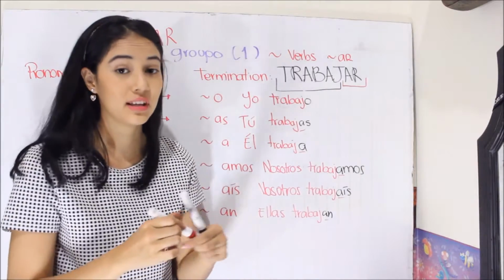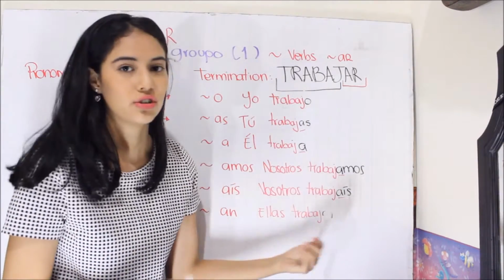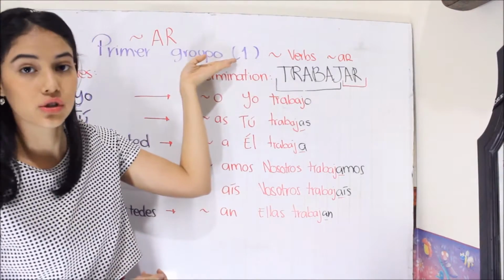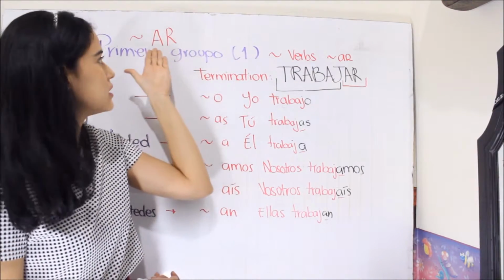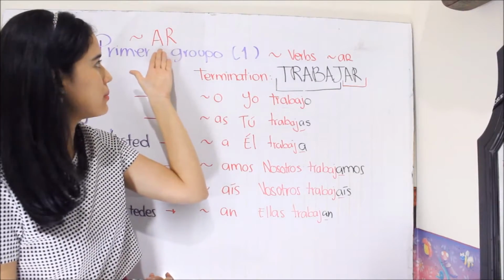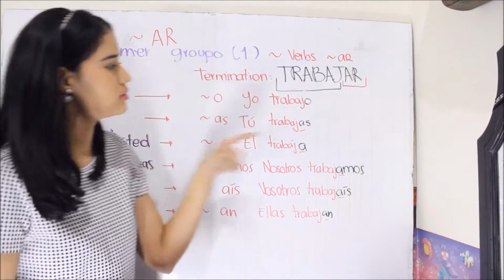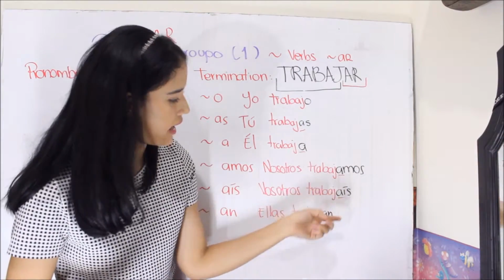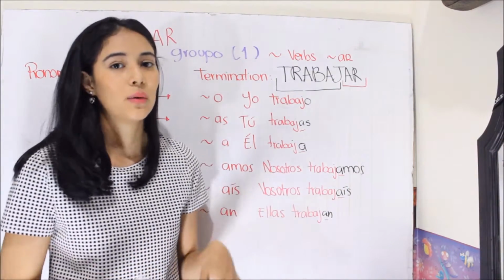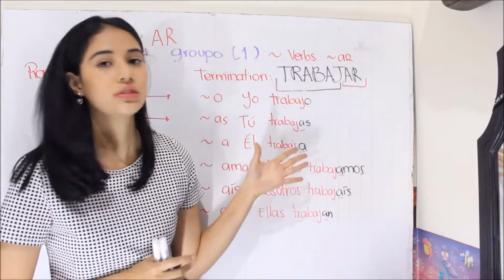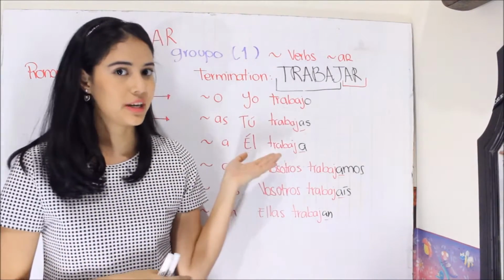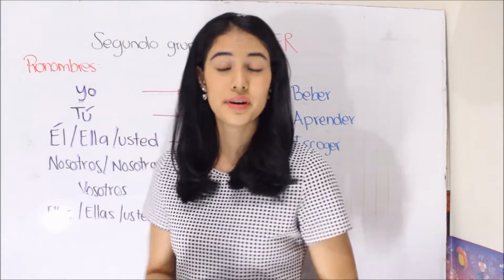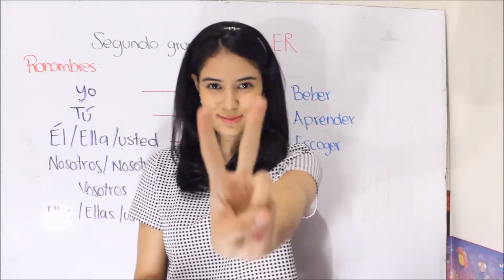And why? Because all these conjugations and terminations are from the verbs of the first group. And in this group, the verbs end in AR. So that's the reason that we have here an a. Okay? Well, let's see other examples of conjugation of these verbs. Now the verbs of group number 2.